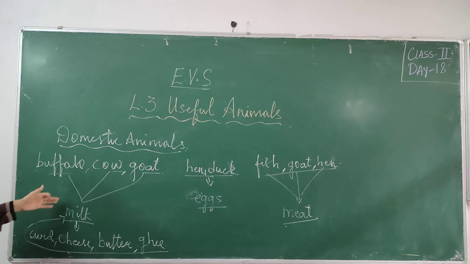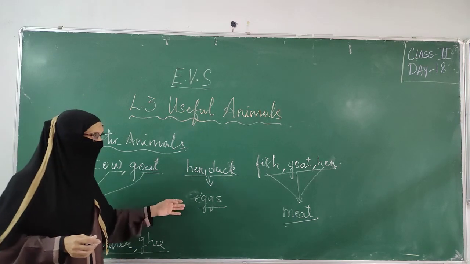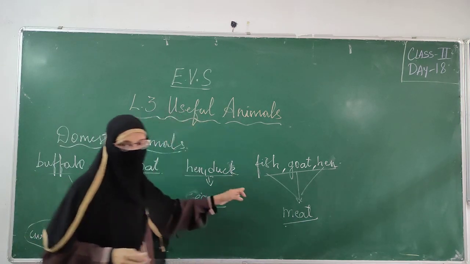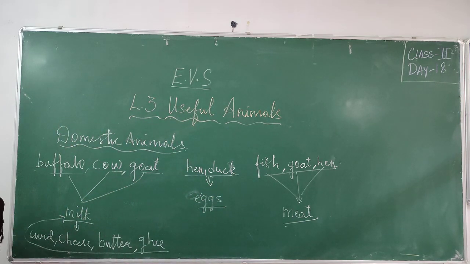They give us milk. Not only milk, from milk we can make many products. They give us eggs. They give us meat. So in this way, the domestic animals are useful to us.